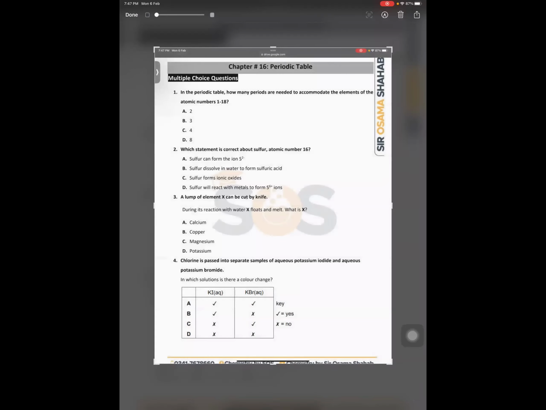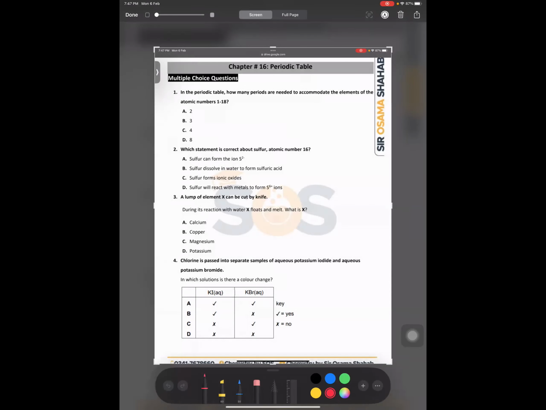So let's talk about the MCQs, and I am going to start with MCQ number 1. So just look over here at what the question is saying. The question is saying that in the periodic table, how many periods are needed to accommodate the elements of atomic number 1 to 18? You have the periodic table when you are going to do this MCQ.